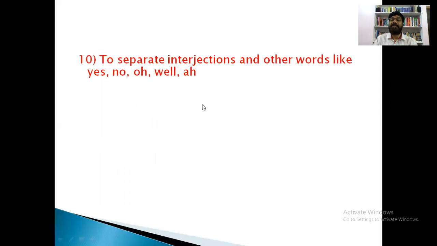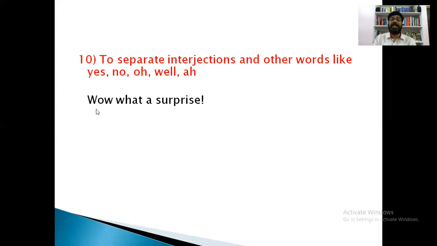Where else do we use a comma? To separate interjections and other words like yes, no, oh, well. Such interjections take a comma after them. See, wow, what a surprise.